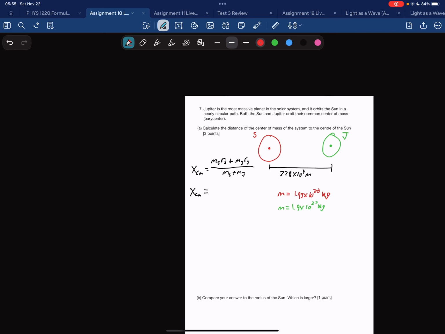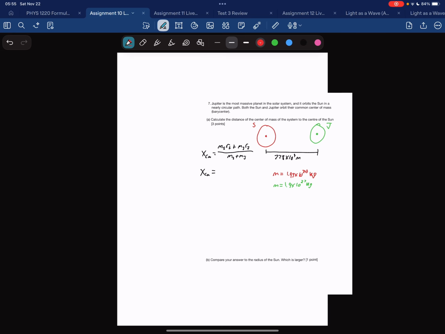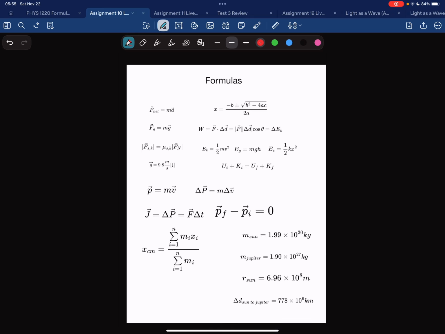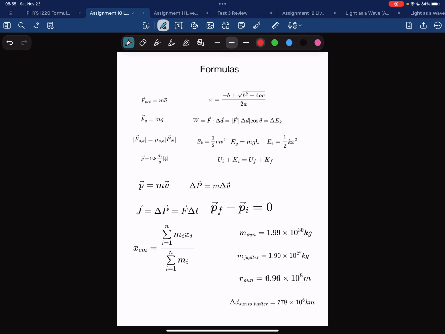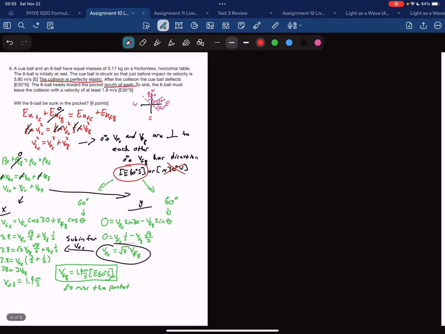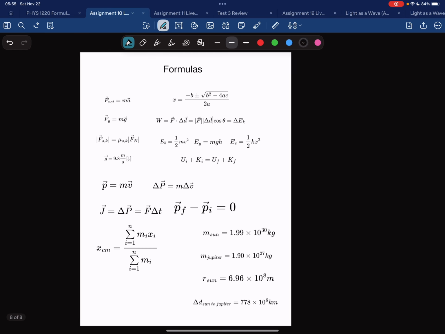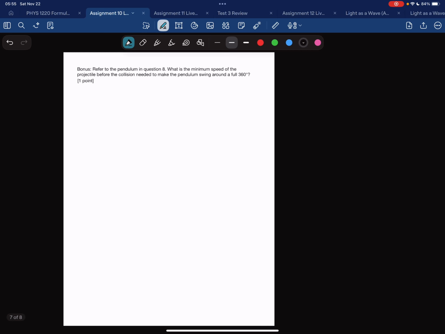I don't believe I gave you anything else on the formula sheet. I also told you the radius of the sun was 6.96 times 10 to the 8 meters. So writing that off to the side, our sun equals 6.96 times 10 to the 8 meters. Just going to double check that I actually wrote that right. Nice. Okay.